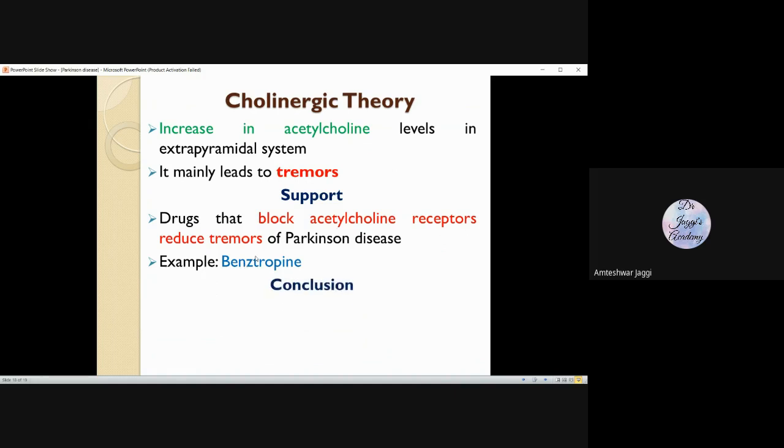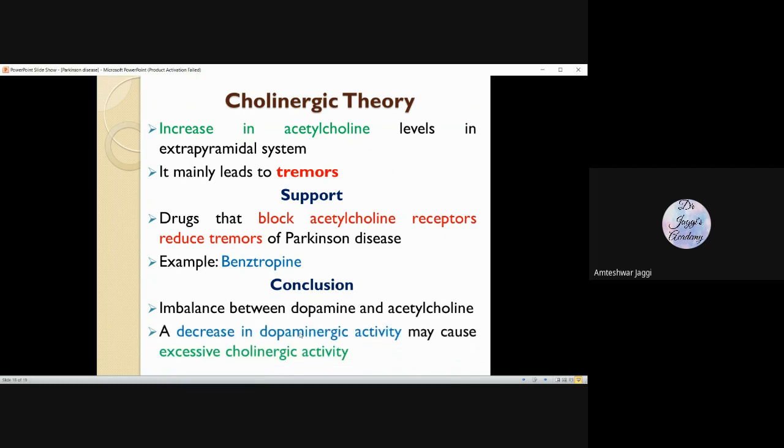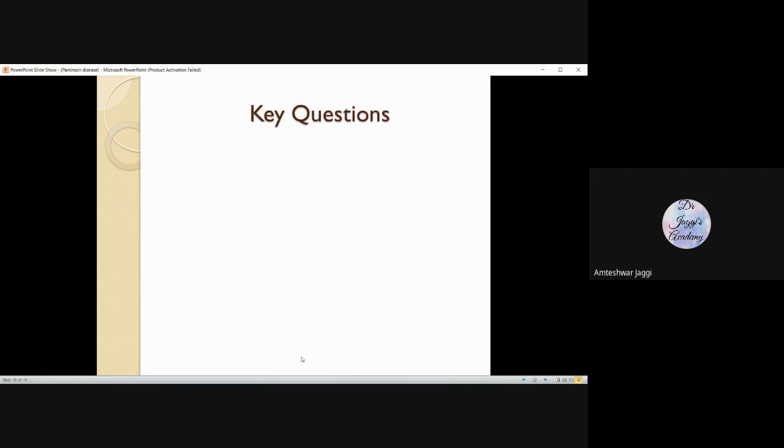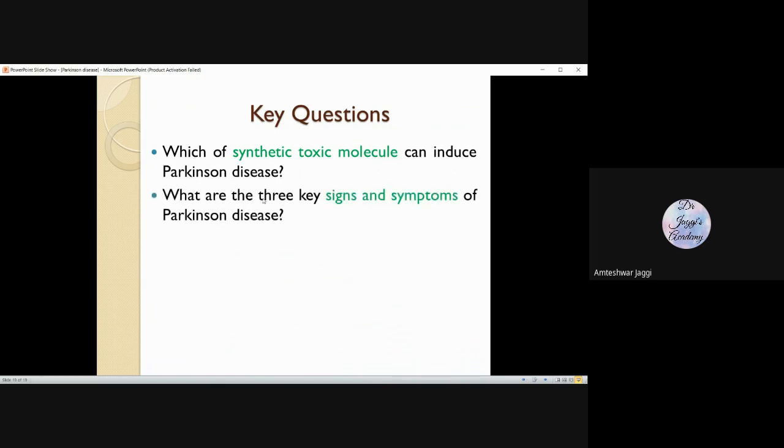So in conclusion, what we can say is there's an imbalance between dopamine and acetylcholine. There's a decrease in dopamine and an excess of cholinergic activity. Some key questions: which synthetic toxic molecule can cause Parkinson disease? What are the three key signs and symptoms of Parkinson disease? You can work on this one.